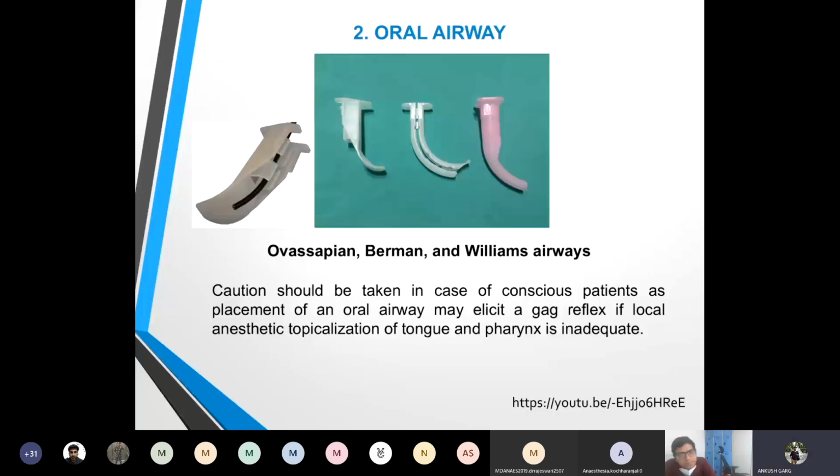Right. Now we come to the oral airways. We have three types of airways which can be used for fiber optic: the Ovassapian, Berman, and the Williams airway. The Berman airway can be split apart after the fiber optic is in place, so that we can perform the endotracheal intubation easily. And we have to make sure that in conscious patients, the oral airway might elicit a gag reflex if the topicalization has not been done properly.